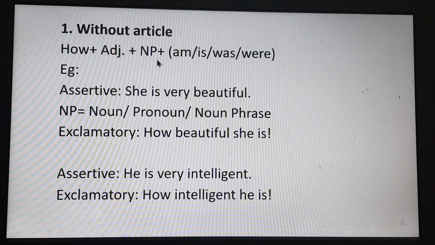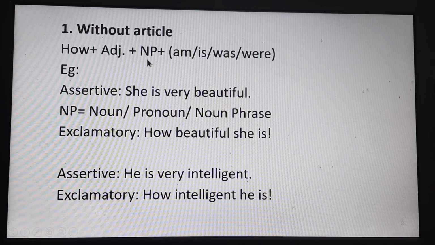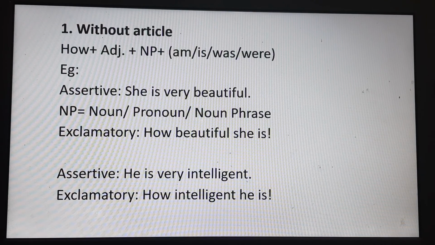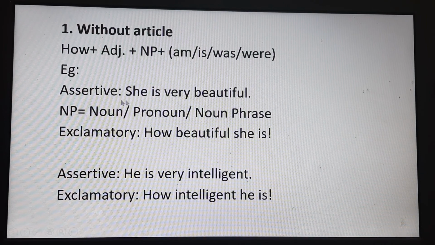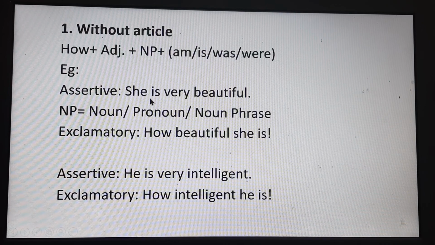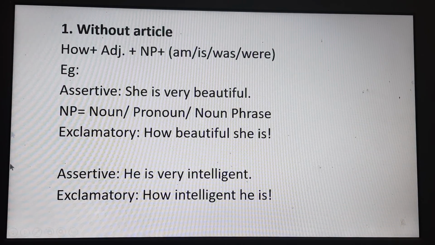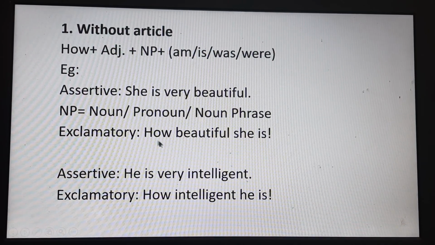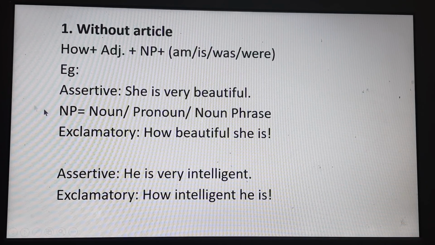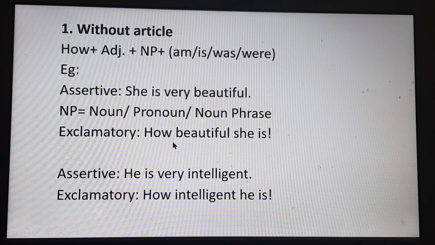Then NP. I have already told you that NP indicates a noun, pronoun or noun phrase. Right. So here we have the pronoun she. Now we are going to write down she here. Then the auxiliary verb is, and after that the note of exclamation is given. So here you go, the answer. How beautiful she is. And you can see that very is not written here. Very is not written in an exclamatory sentence.